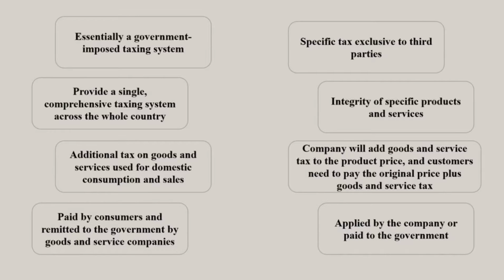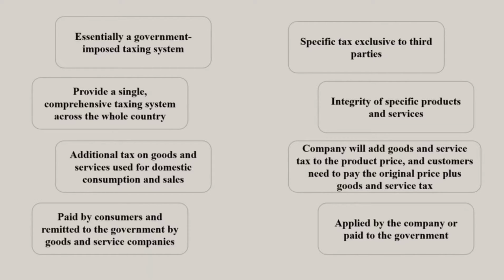Also, the GST is an additional tax on goods and services used for domestic consumption and sales. For example, the GST is paid by the consumer and remitted to the government by the goods and service company. Then the GST is the most important and largest tax charged in the country. However, the GST is a specific tax exclusive to third parties, which means the consumer pays more for goods. This GST tax is the integrity of specific products and services.